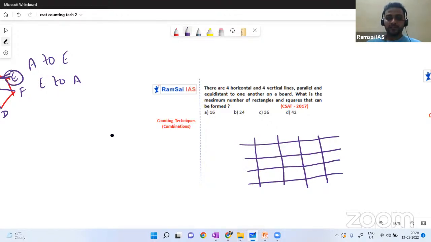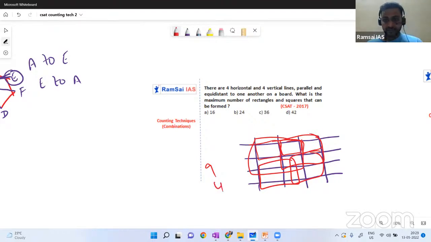Okay, just imagine these 4 are vertical lines, these 4 are horizontal lines, and they are equally distributed. Just imagine here, as I'm drawing with the pen, these may not look like squares, but just imagine they are squares. So you need to find out how many squares and rectangles we have. You will start counting like this: 1 square, 2 squares, 3 squares, 3 into 3, 9. Wow, I'm very fast in calculations. Great. Next, another square, another square, another square, another square. Oh, 4 squares, very good.